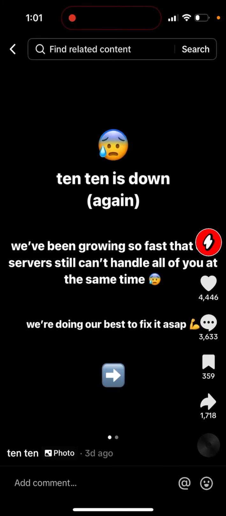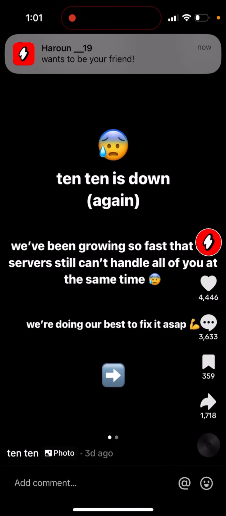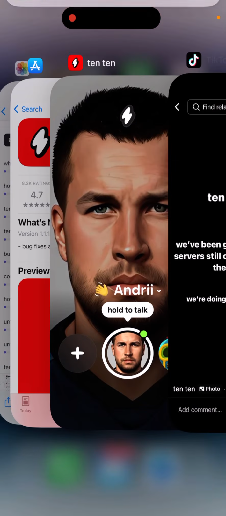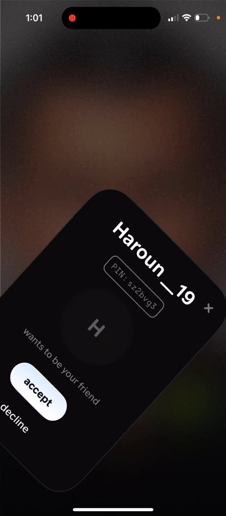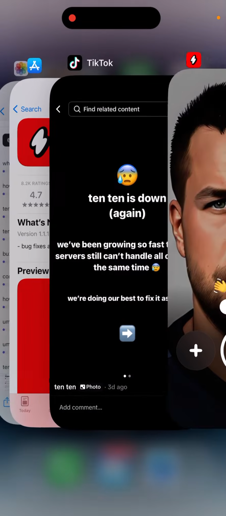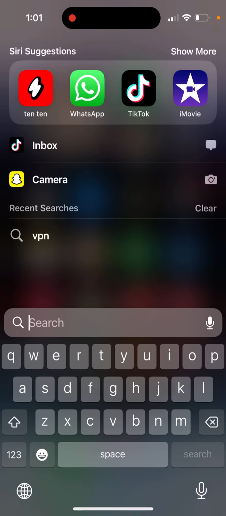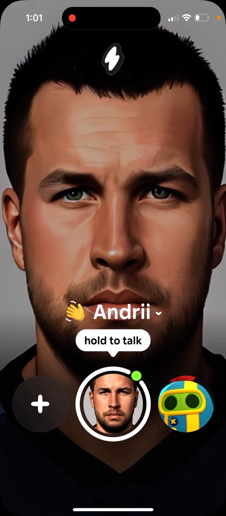You just need to basically make sure the app is updated. And if there are some bugs, you can just go and swipe up the app and just refresh it this way and then go back to the app. And it will fix some of the problems. But if there is some bigger issue with their servers or their infrastructure, then you just need to wait 1 day or so. I'm just telling you that because when you are just creating your account with this app and you try to use it, it starts glitching. This is the state of the app right now, unfortunately.